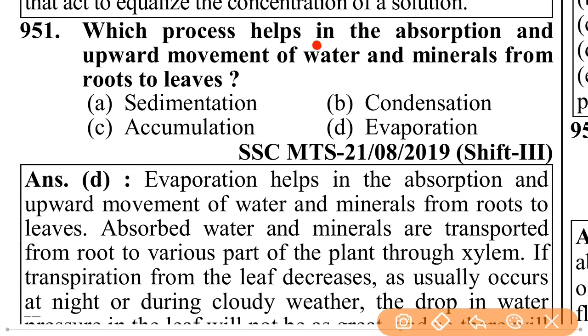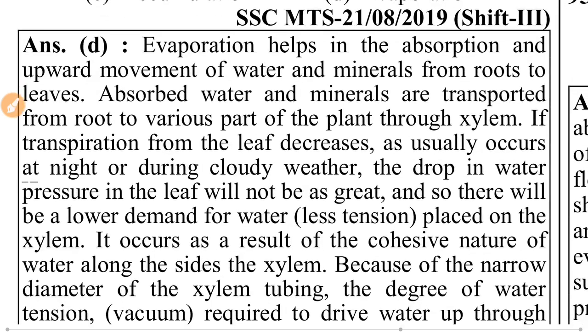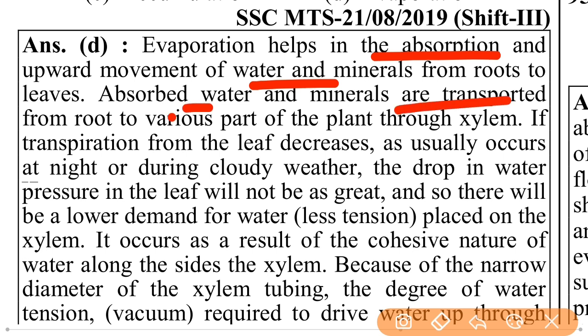Which process helps in the absorption and upward movement of water and minerals from roots to leaves: sedimentation, accumulation, condensation or evaporation? That should be evaporation. Evaporation helps in the absorption and upward movement of water and minerals from roots to leaves. Absorbed water and minerals are transported from root to various parts of the plant through xylem.